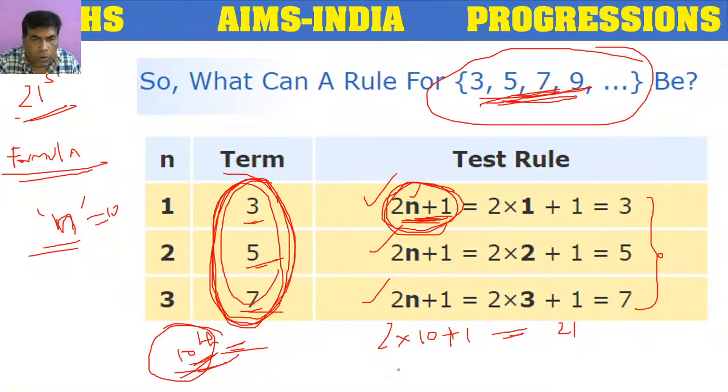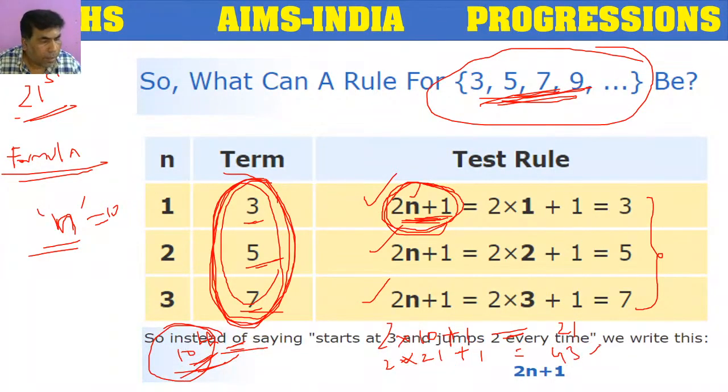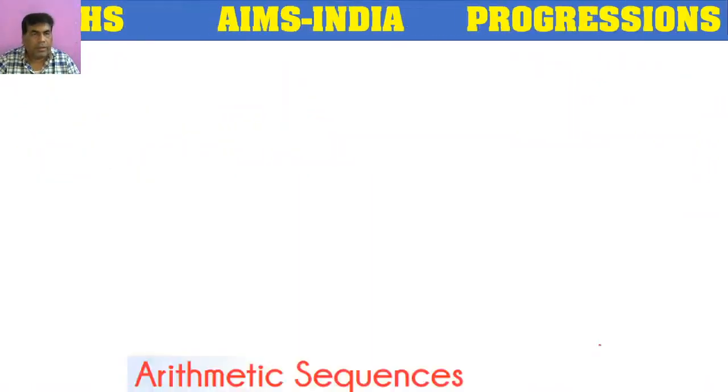Okay, 2 into 21 plus 1, 42 plus 1. So the answer is 43. Like this, we can find any term in the sequence based on the rule.